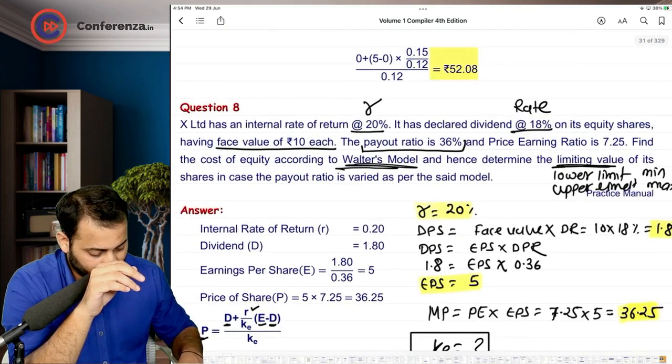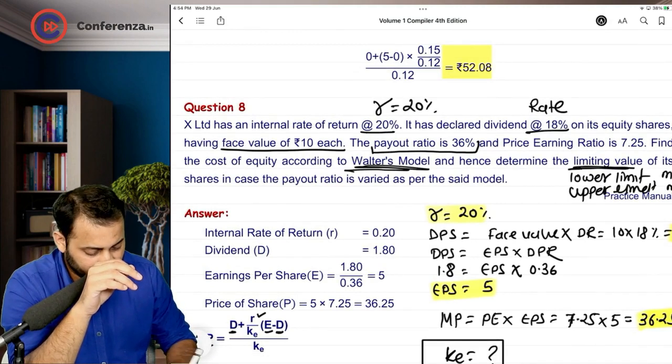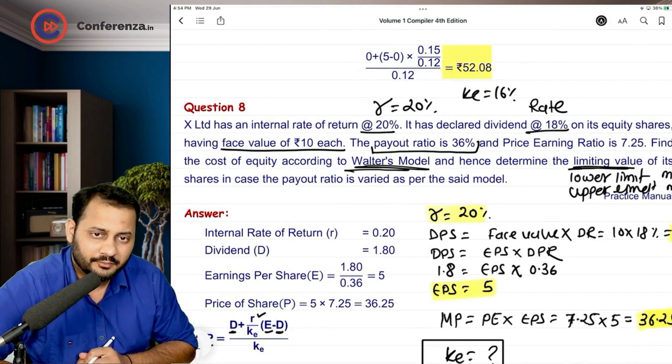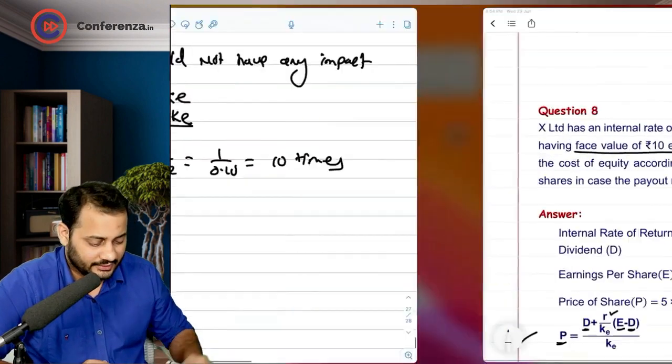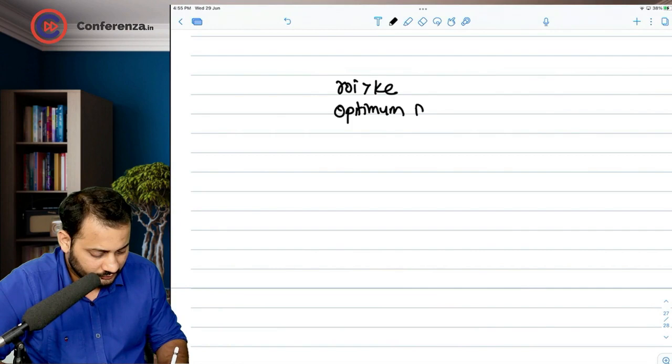Now, have a look. ROI is 20%, cost of equity is 16%. In this case, what we are going to write down is that since ROI is greater than cost of equity, the optimum dividend payout ratio will be 0%.